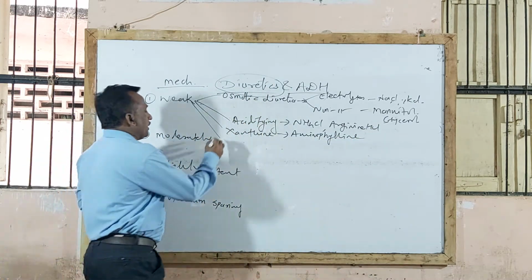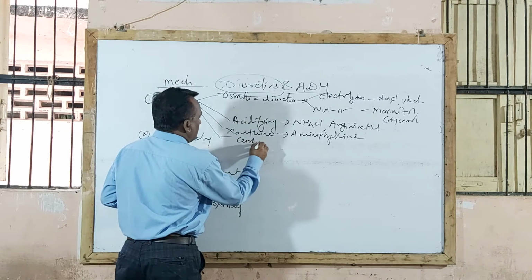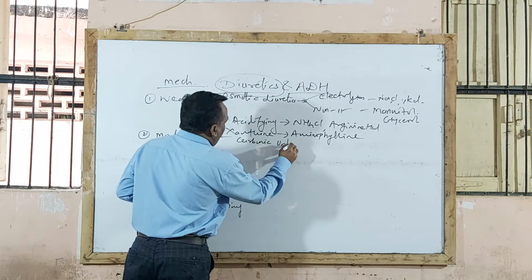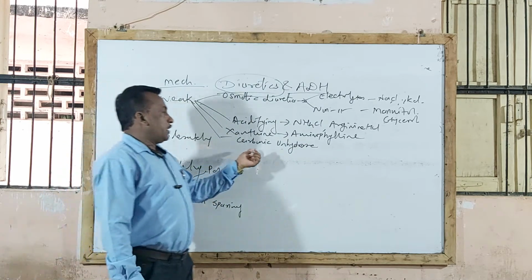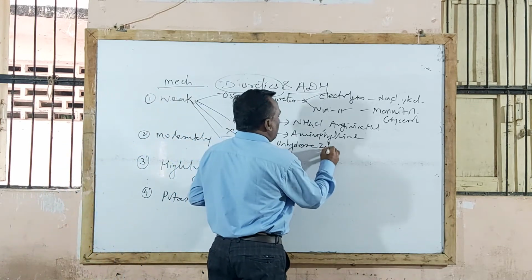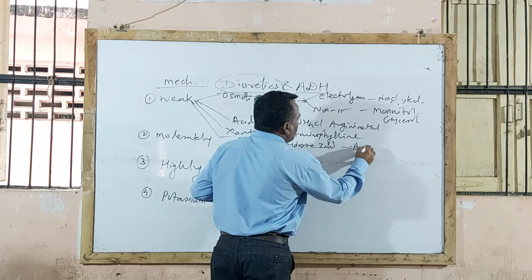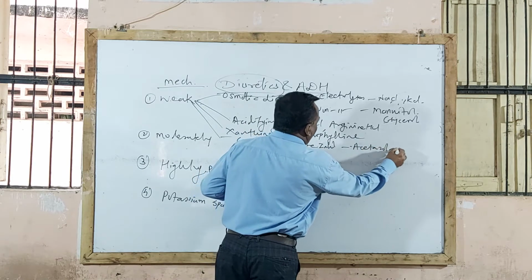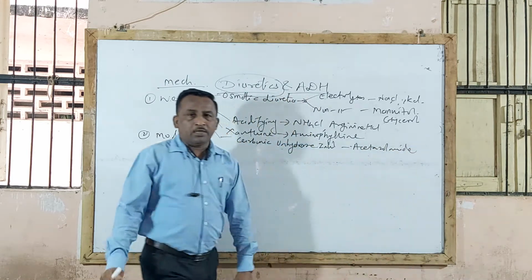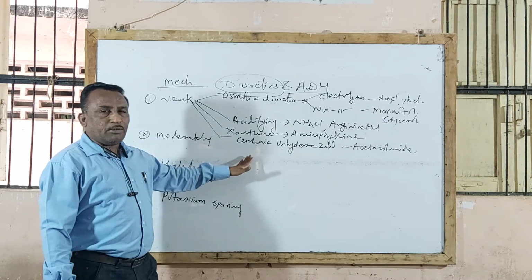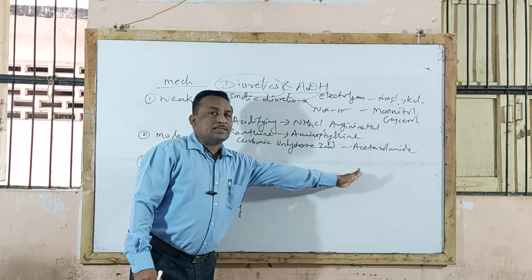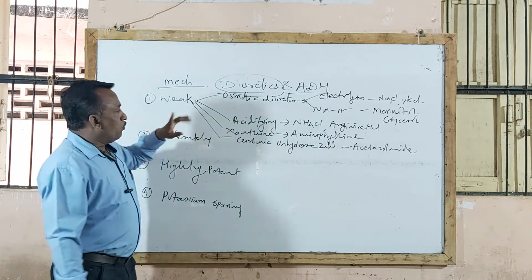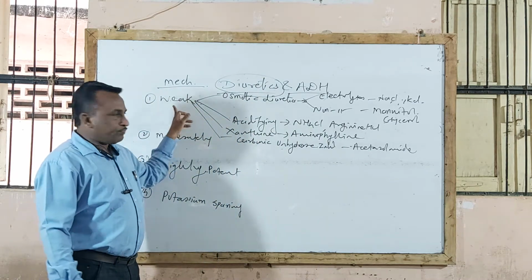And the fourth type is called carbonic anhydrase inhibitors. These agents act by inhibiting the action of carbonic anhydrase enzyme and are therefore called carbonic anhydrase inhibitors. Example, acetazolamide. This acetazolamide is used as a weak diuretic agent. So these are the 4 types under weak diuretic agents.